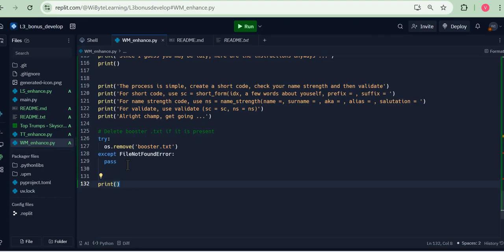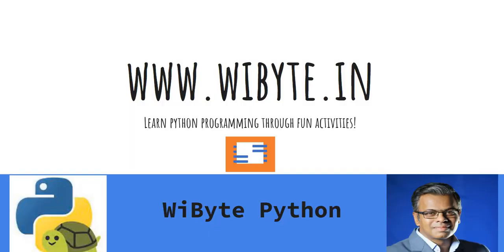Obviously this can be done differently. Obviously more things can be done. For example, you may want to write the entire shortcode in a file and try reading it. A bunch of stuff is possible, but this is the basic idea, which I hope has been interesting to you. In general, I think building activities of this sort is quite interesting. Once we build them, we enhance them, we think about the different ways the concepts are being applied. I think our learning becomes very clear.